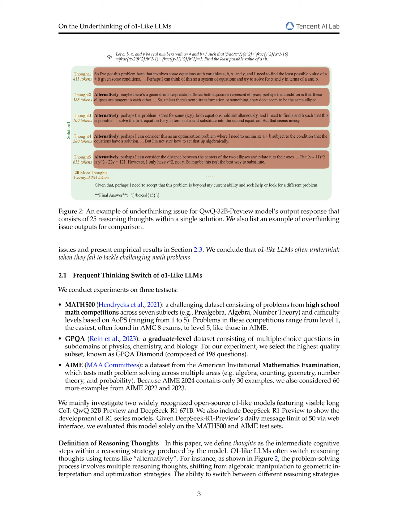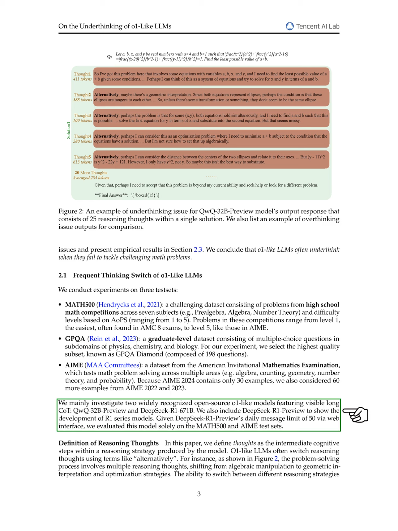Section Summary. In this section, we analyze the outputs of o1-Like models on challenging math problems, highlighting a frequent tendency to switch thoughts, which leads to inadequate depth of reasoning and premature abandonment of promising paths. We propose a novel metric to assess this underthinking phenomenon and demonstrate that it significantly impacts the model's performance on difficult tasks.